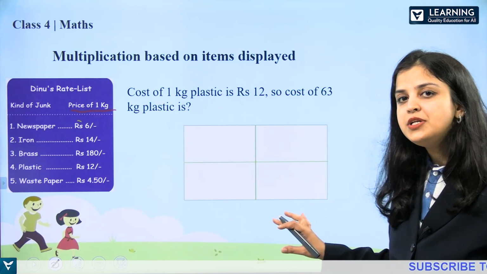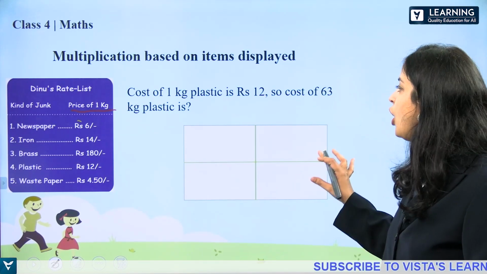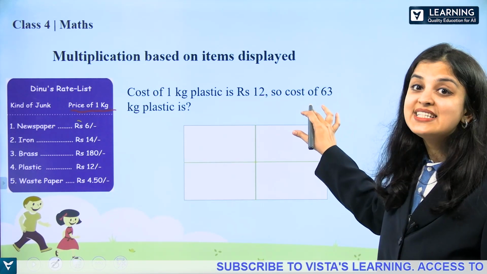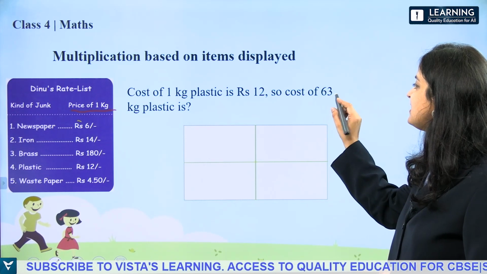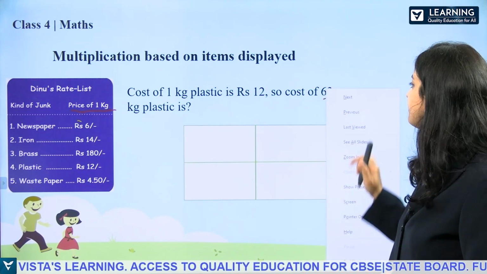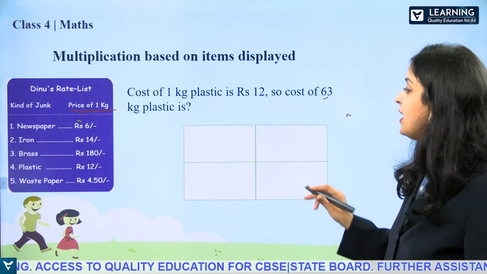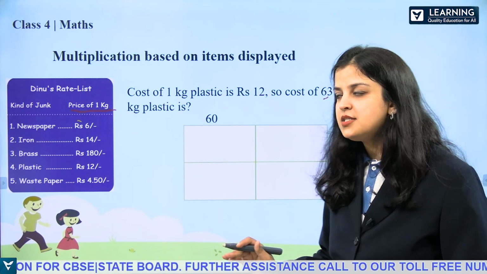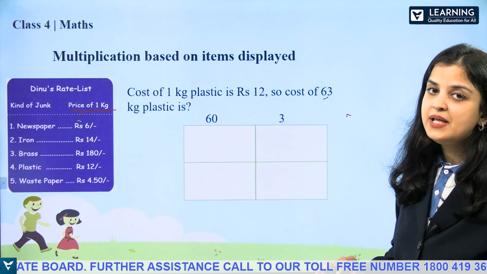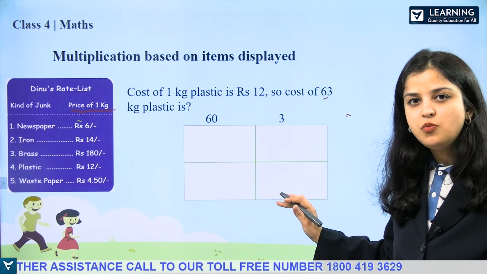Right? How we are going to display numbers on this? On top we are going to write 63. Now in the number 63, 6 is in the tens place, right? So we are going to write 60. 6 tens means 60. 3 is in the ones place, so I am going to write 3 ones.